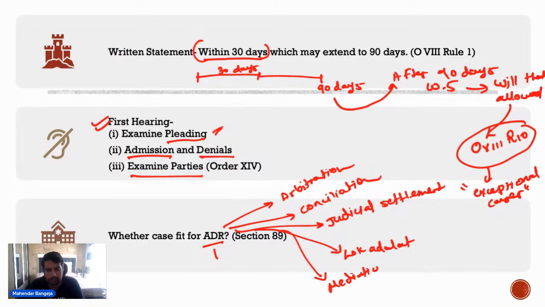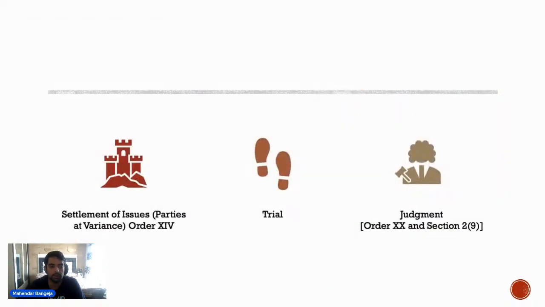कोर्ट ये सारी चीजें एग्जामिन करेगा, and if the court feels that it is a fit case for any of these ADRs, then the court will transfer the case to ADR. ठीक है, एडीआर के लिए भेज देगा. But the court feels that this is not a fit case for ADR. मान लो कोर्ट को लगता है कि ये फिट केस नहीं है एडीआर के लिए, और अगर कोर्ट ने एडीआर भेजा था but ADR has failed, so in such cases what will happen? In such cases then you will settle the issues, you will go for settlement of issues.